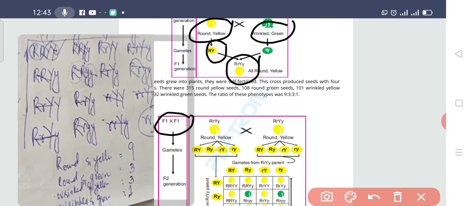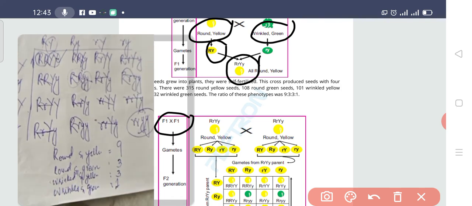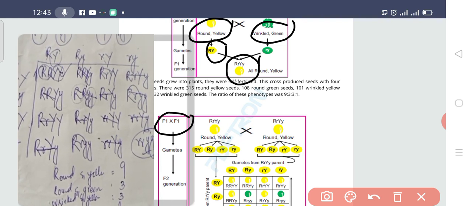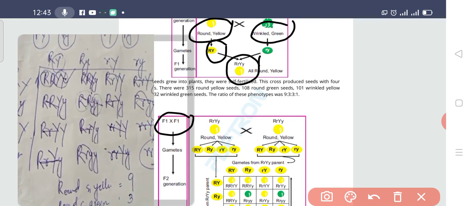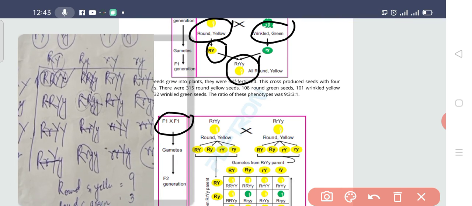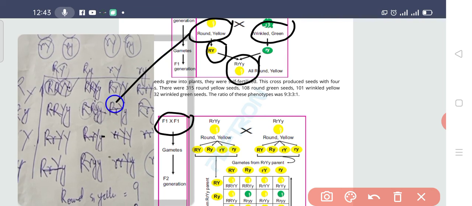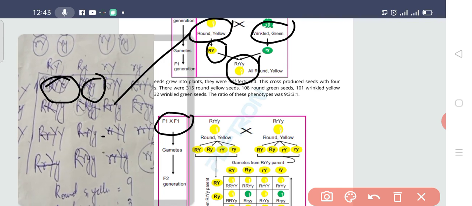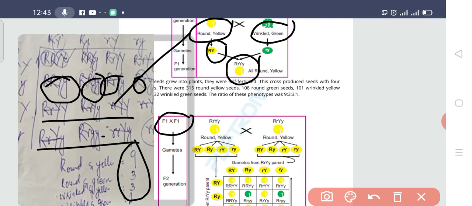So now what is proved by this experiment? Student, in short, it basically says that all the genes are independent to assort. It means that the yellow color was not depending upon the round seed. Similarly, we have got different traits. These were the different traits, and this is the ratio which we obtained, right? 9 ratio, 3 ratio, 3 ratio, 1.